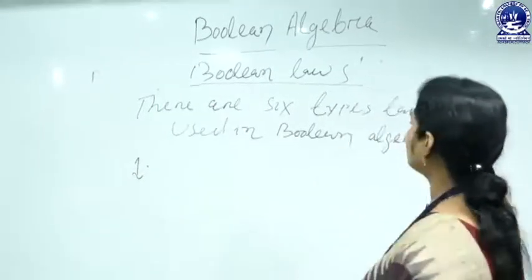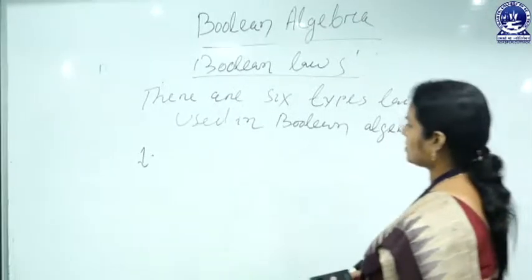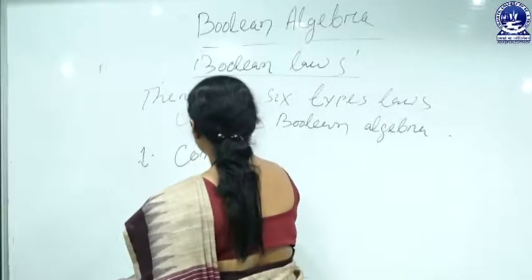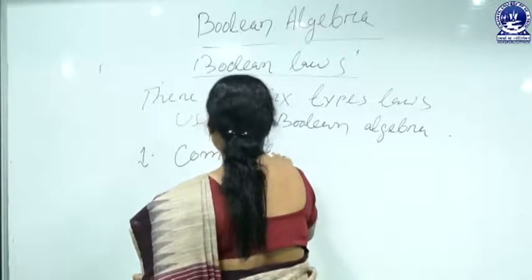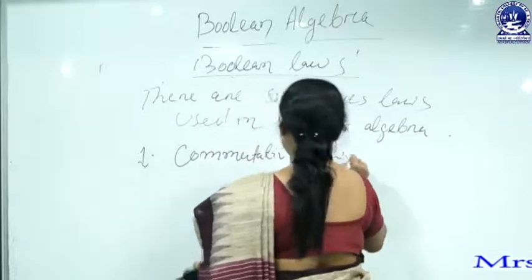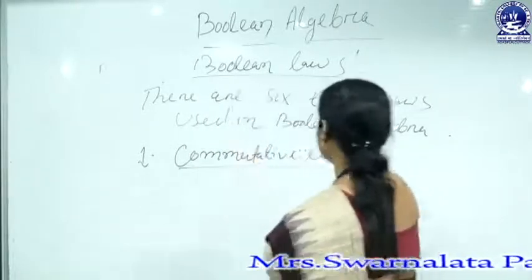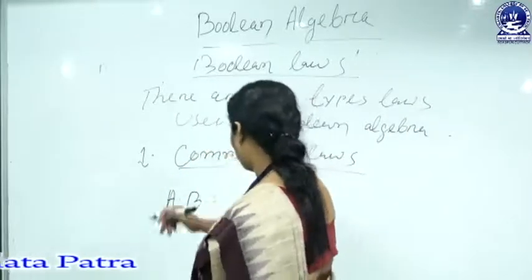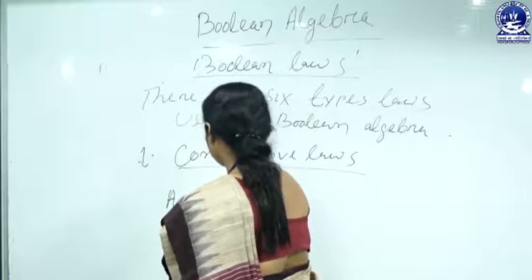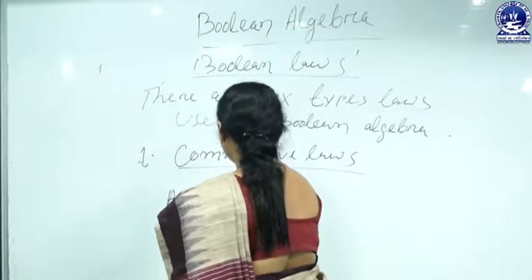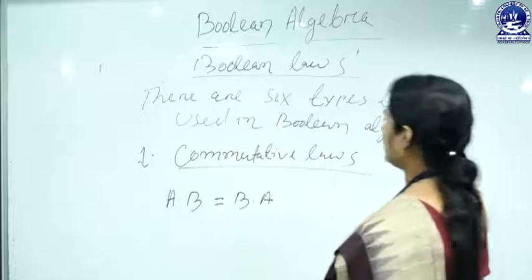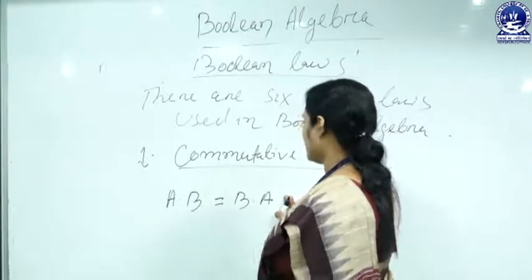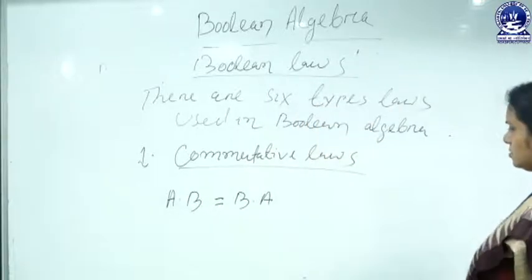First one is the commutative law. Let us take an example: A dot B equals B dot A. This statement explains the commutative law.